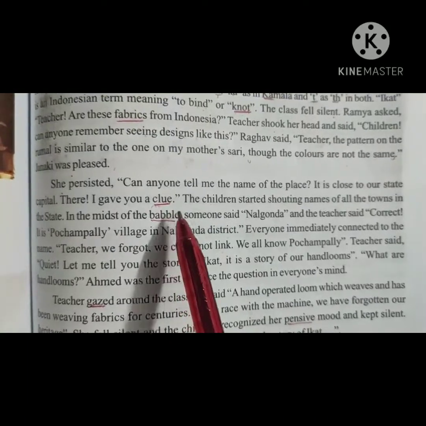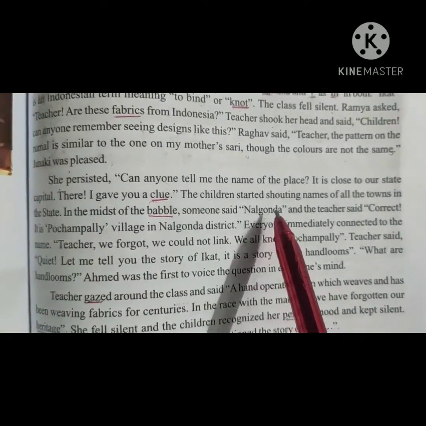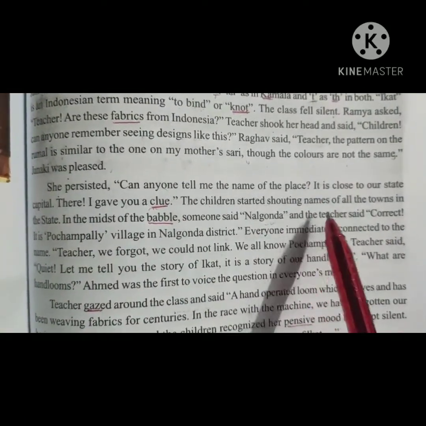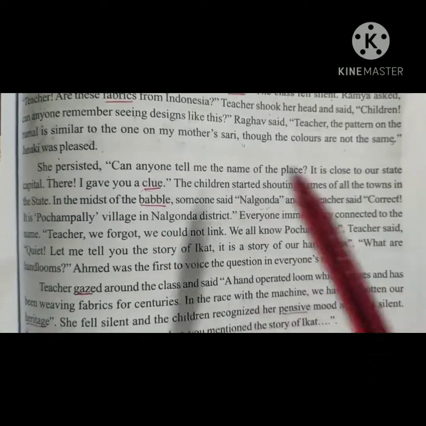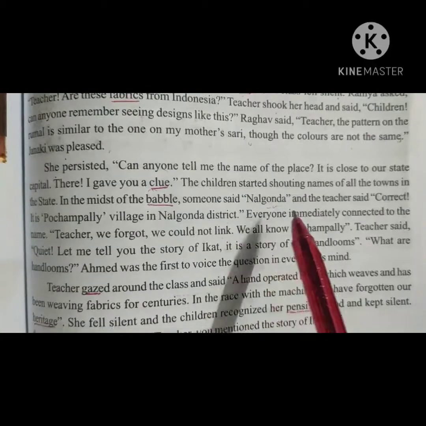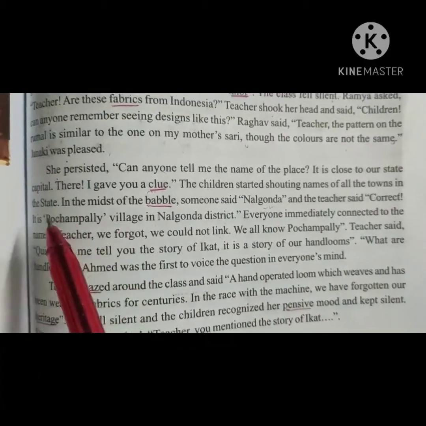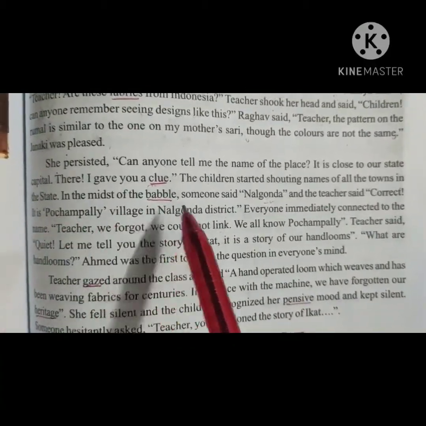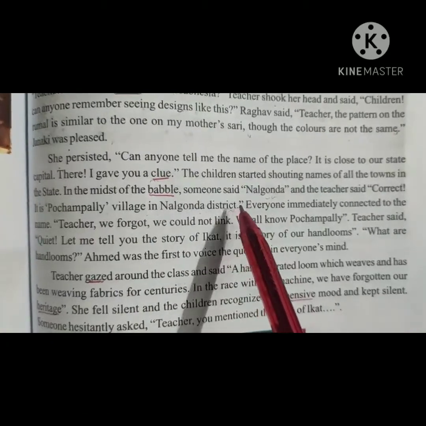In the middle of this, someone shouted Nalgonda, and the teacher said it's correct. It is Pochampalli village in Nalgonda district.